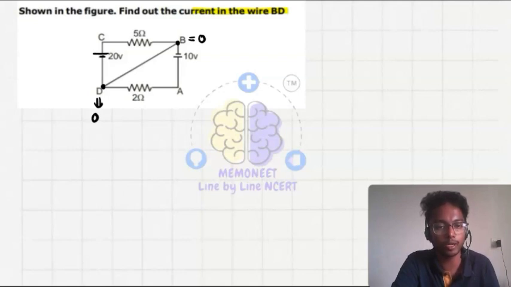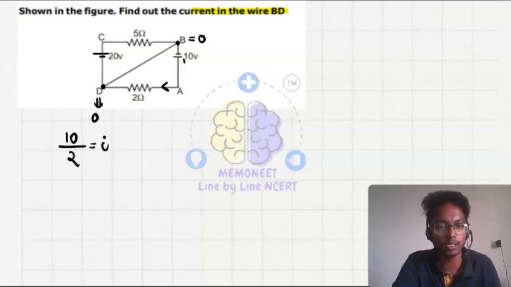So what I will write is, moving from D to A, the change in potential is 10 to 0. So 10 upon 2 will be the value of I in this one.